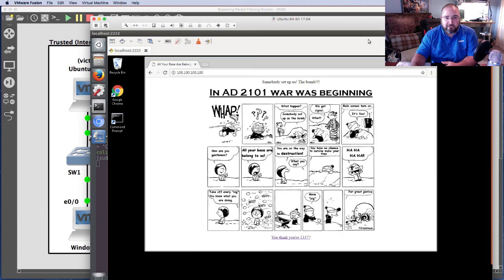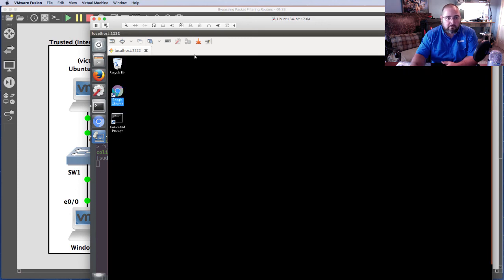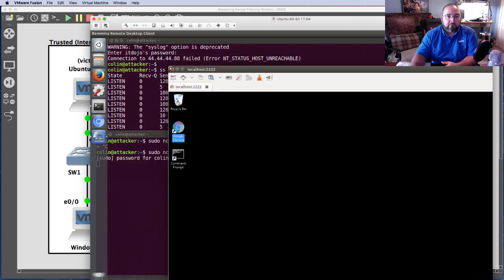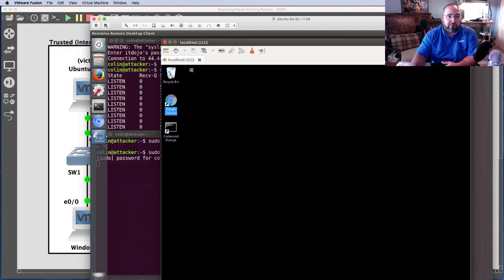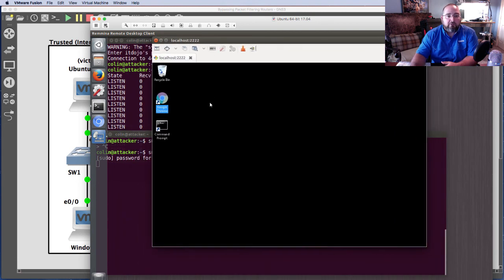So again, this is me connected in my actual Linux computer to this remote desktop window. That's actually running here. It's not the other machine. And this is the real danger of this. Once I discover as an attacker that I can do this, there's not much that I can't connect to in your internal organization.